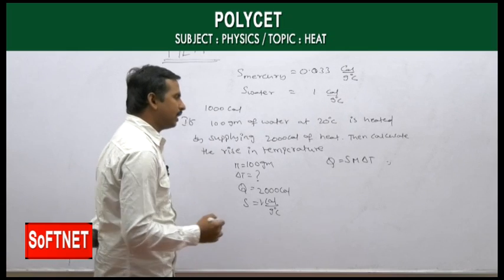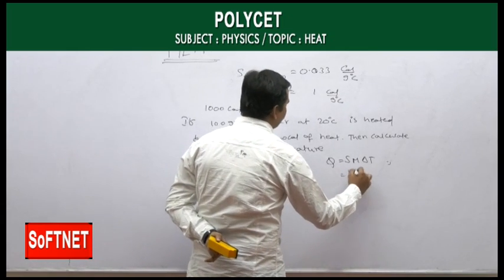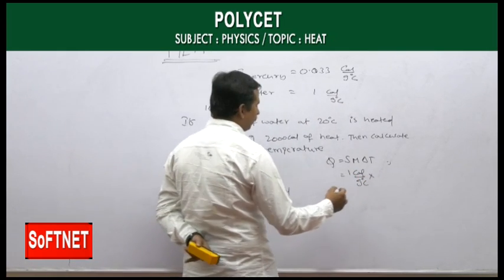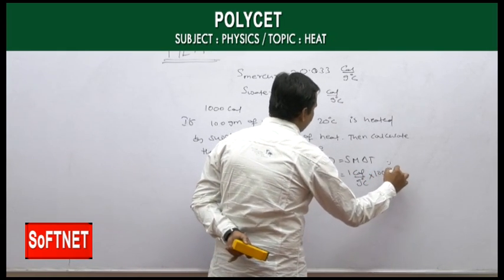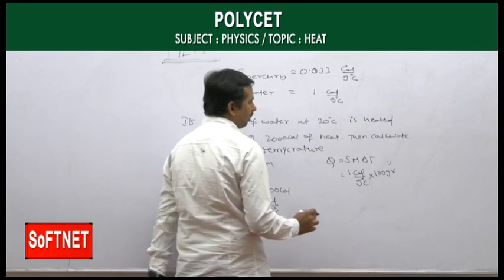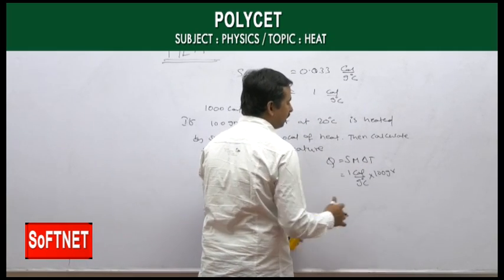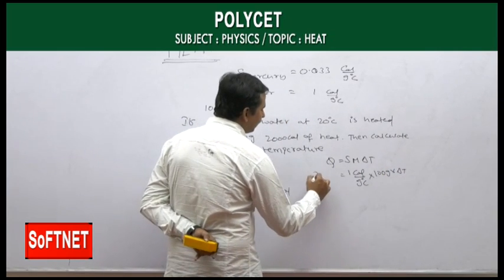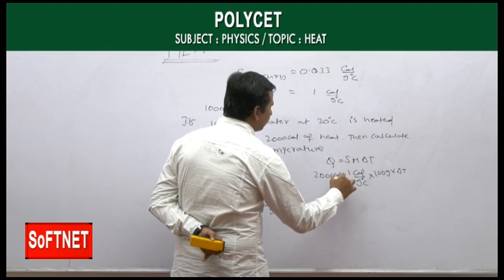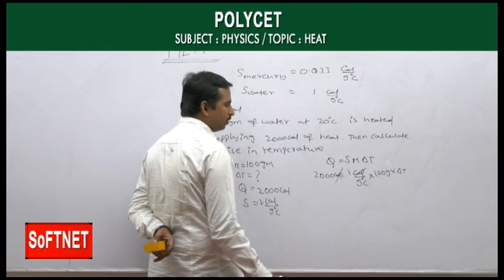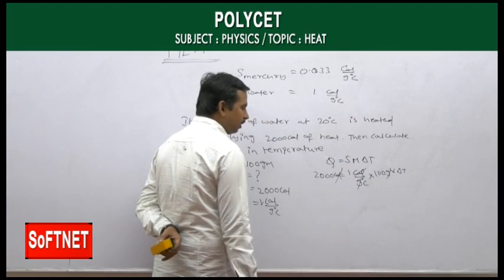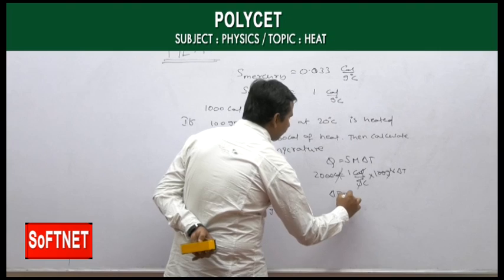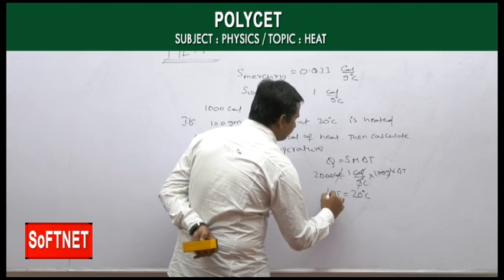The mass is 100 grams, and the change of temperature we don't know, so let it be delta T. The supplied heat energy is 2000 calories. The grams get cancelled and both the zeros get cancelled. Then delta T becomes 20 degrees Celsius.